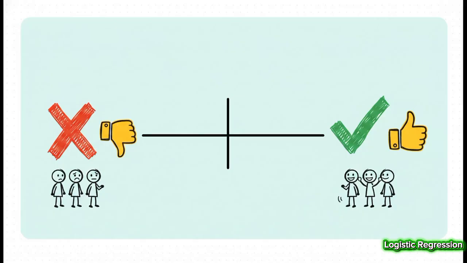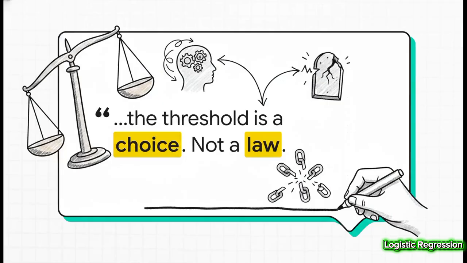Now, the most common sort of out-of-the-box threshold is 0.5. And it makes sense, right? If the probability is more than 50%, let's call it a yes. If it's less, we'll call it a no. It's just a simple, clean split right down the middle. And if you only remember one thing, let it be this. That 0.5 line isn't a mathematical rule. It's not a law of physics. It is a choice, a human choice, that has massive, massive consequences.